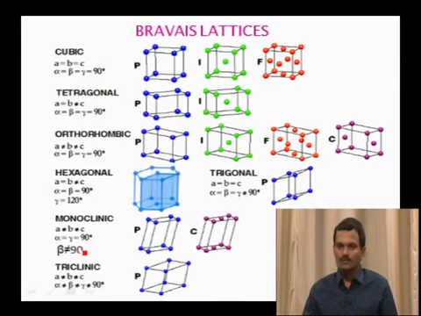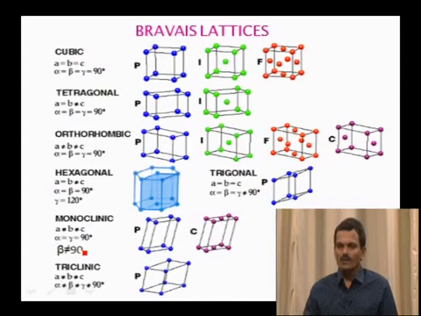The orthorhombic system. The parameters are a ≠ b ≠ c, alpha = beta = gamma = 90 degrees. This contains four unit cells: simple, body centered, face centered and end centered. Next one, hexagonal crystal system. This contains only one type of lattice, and the parameters are a = b ≠ c, alpha = beta = 90 degrees, whereas gamma = 120 degrees. And next one, monoclinic. The monoclinic parameters are a ≠ b ≠ c, alpha = gamma = 90 degrees, but beta ≠ 90 degrees. This contains two types of lattices: simple and end centered.